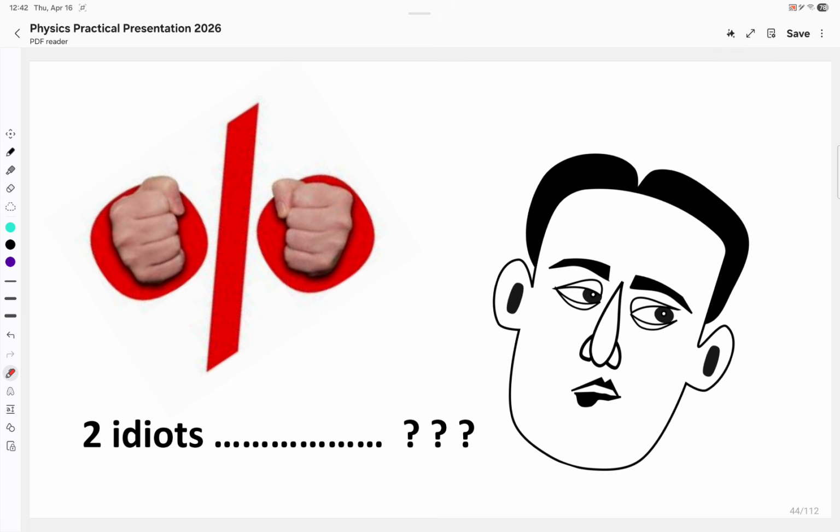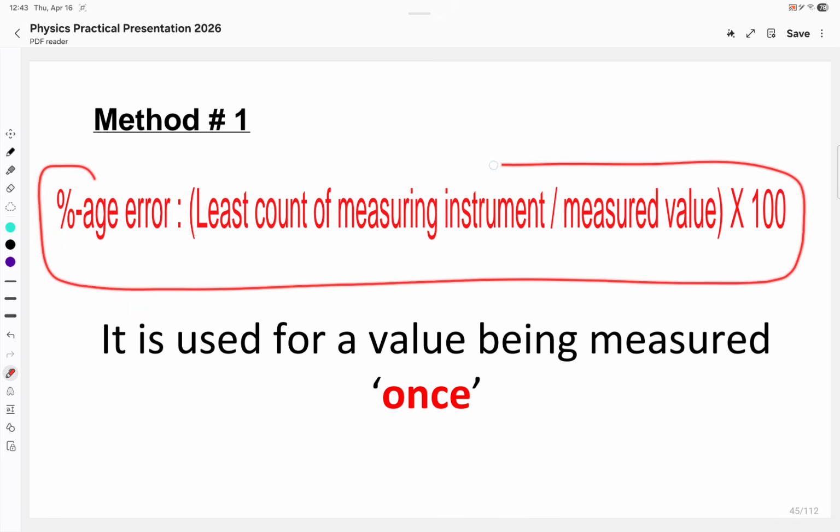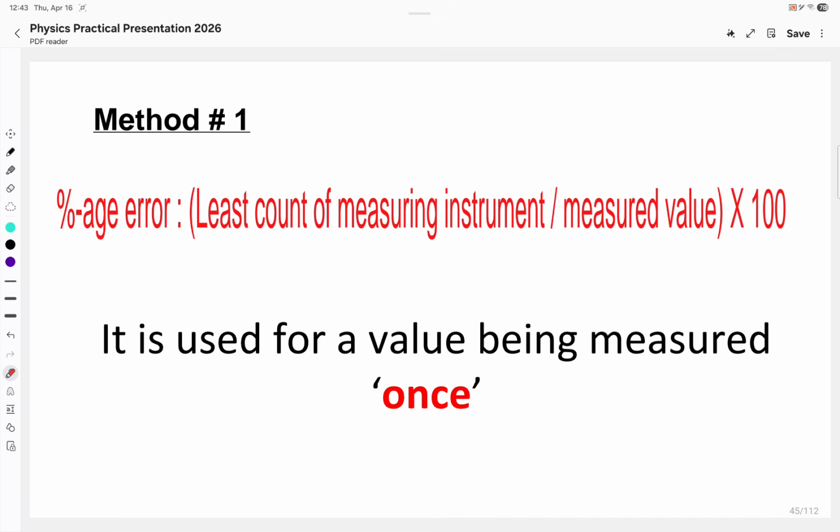All right. Method number one: percentage uncertainty or error is the least count of the measuring instrument divided by the measured value multiplied by 100. This particular method, least count of instrument divided by measured value multiplied by 100, is used when you are dealing with a physical quantity which does not require repetition and is measured once only. Be careful about it. Method number one.